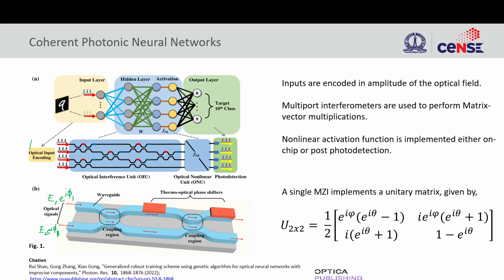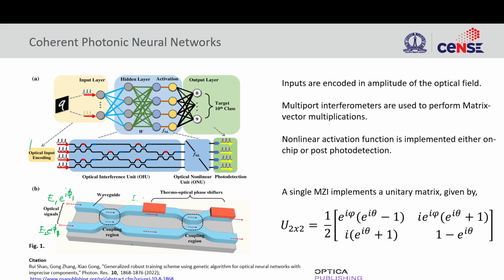Then once it goes through the coupling region, say this is a 50-50 splitter, based on the splitter's properties we will have some other amplitude of electric field and phase here, and electric field and phase here. Based on this thermo-optic phase shift, that will change the interference at this coupling region, and in the output we will see it.